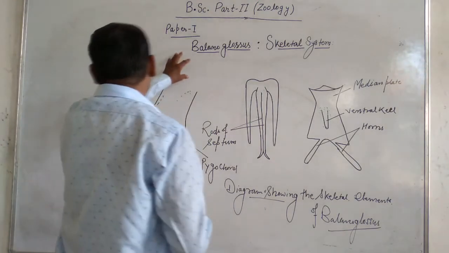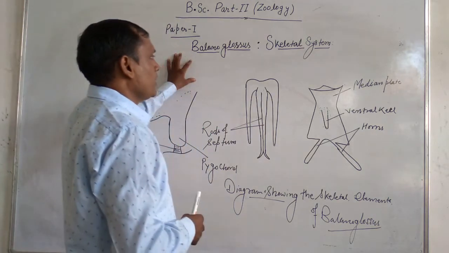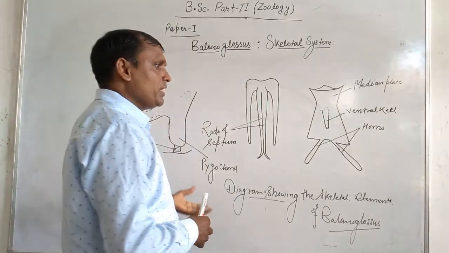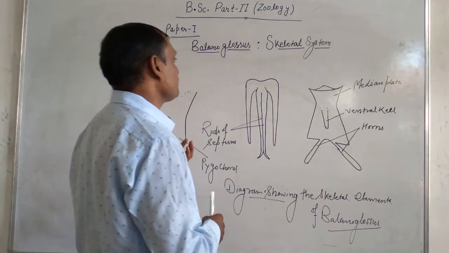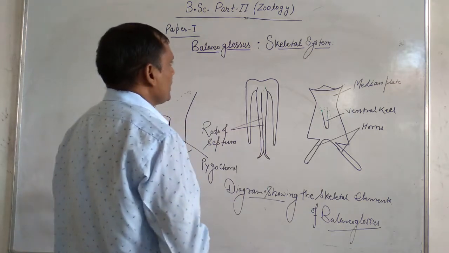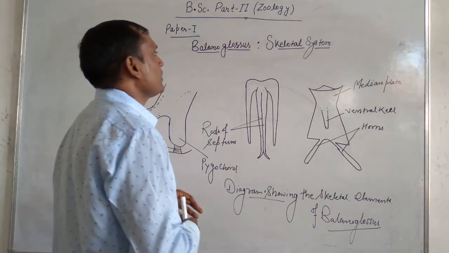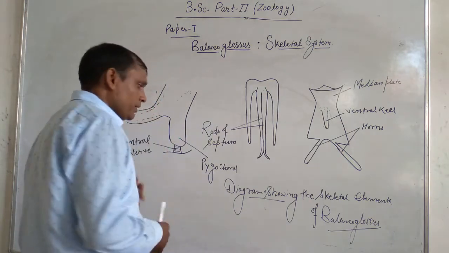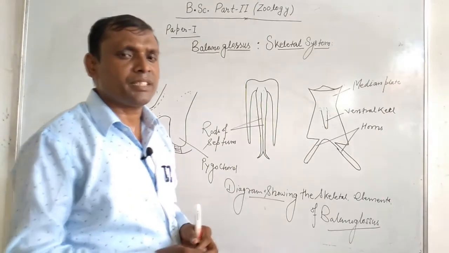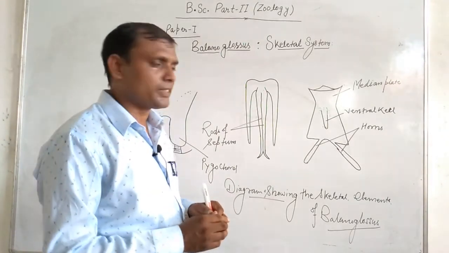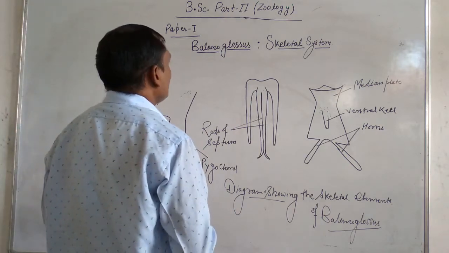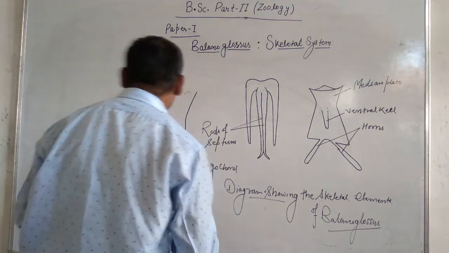The body of Balanoglossus does not have any special structures that perform the function of skeletal system, but there are four important structures present inside the body of Balanoglossus that perform the function of the skeletal system.